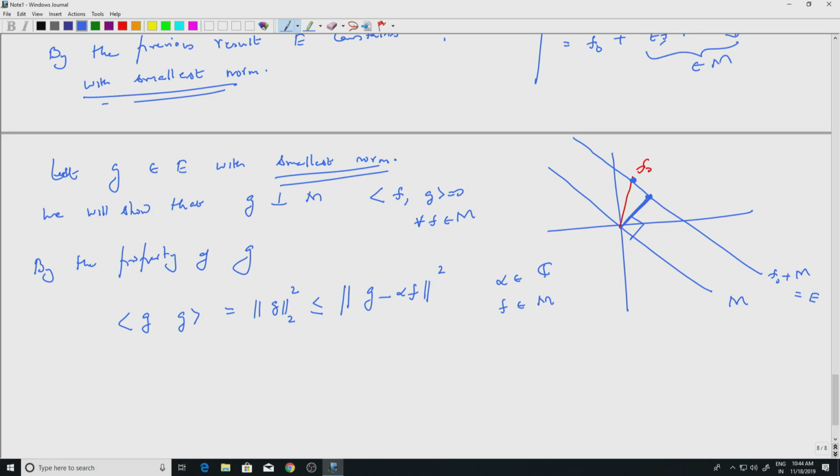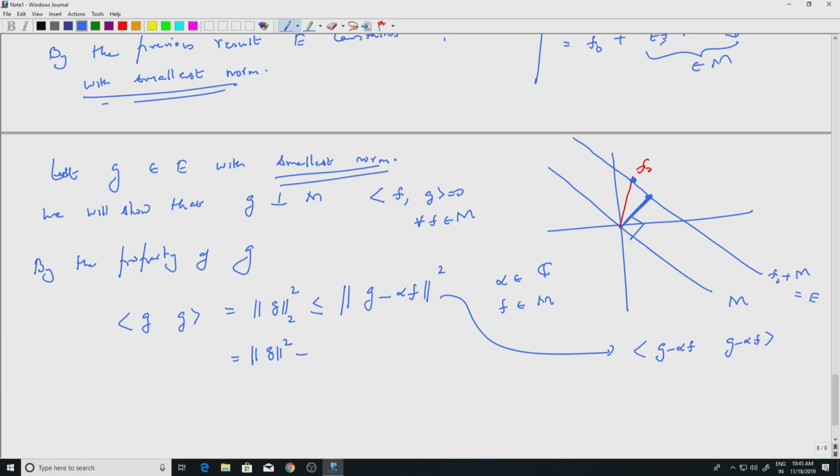So let's compute this. If I expand this, I will get norm G square. So how do I expand this? This is simply the inner product of G minus alpha F with G minus alpha F. You can expand that using linearity and antilinearity in the second variable.